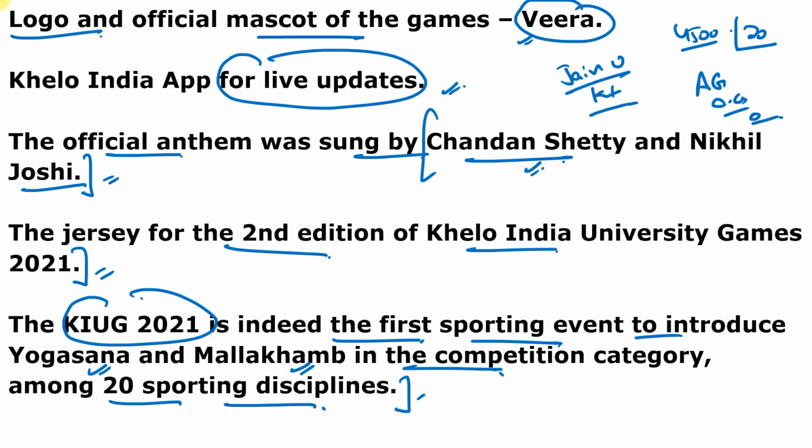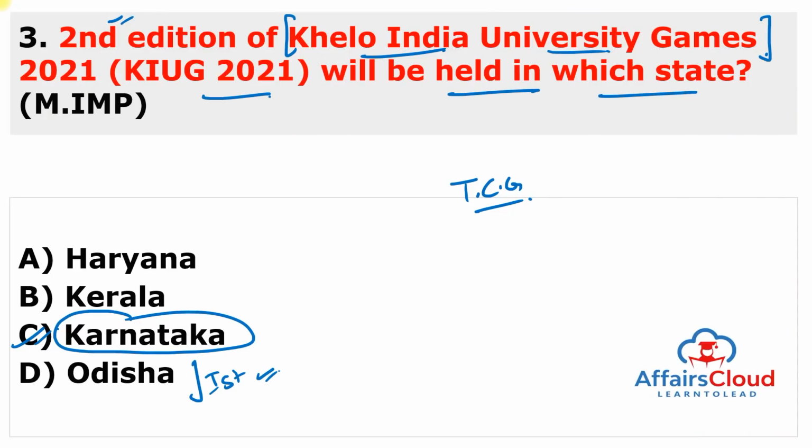So you have to remember two games introduced for the first time under the Khelo India University Games. One is Yogasan, second is Malkhamba. And the Karnataka government has declared this Khelo India University Games 2021 as green games, like zero waste, zero plastic. So remember this. And the first edition of the Khelo India University Games was hosted by Odisha in the year 2020, and this is 2021. Because of the pandemic, it was shifted to 2022. So now this is the second edition of the Khelo India University Games.